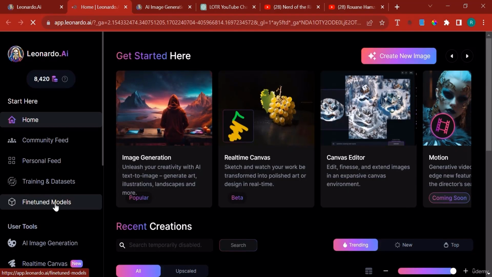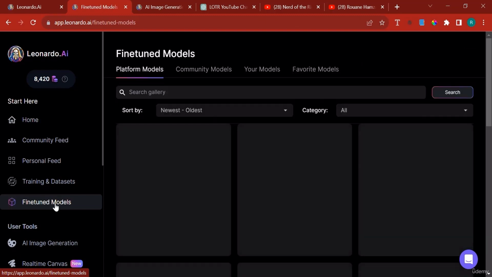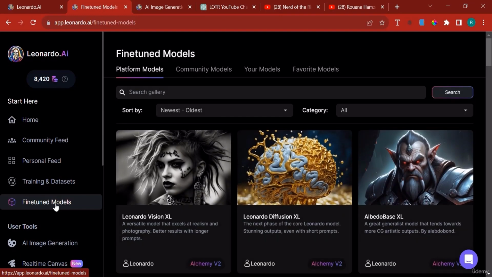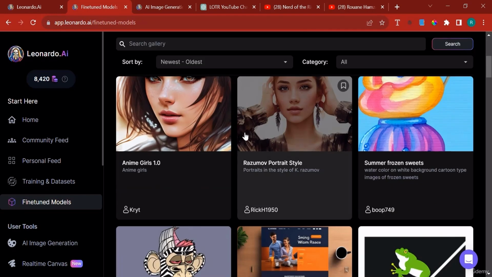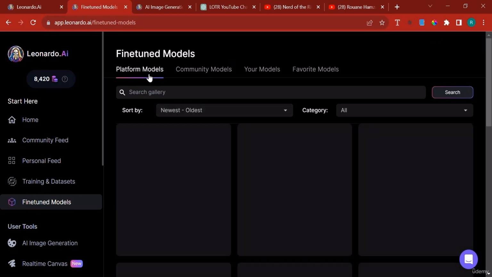And then at the home page, you can go to models. So I can come here to fine-tuned models. By the way, there are a lot more models. These are just the fine-tuned, which means these are the models that Leonardo AI, the company, thinks are the best. But if you want more models, go to community models, and there are so many models that there's no count. It's unlimited how many models there are. So I'm going to go here.